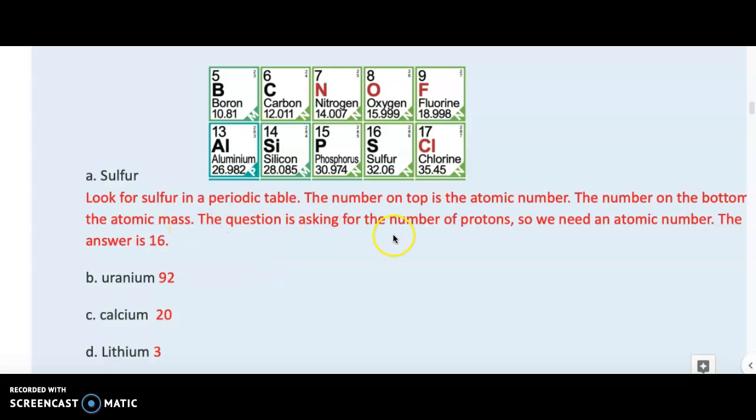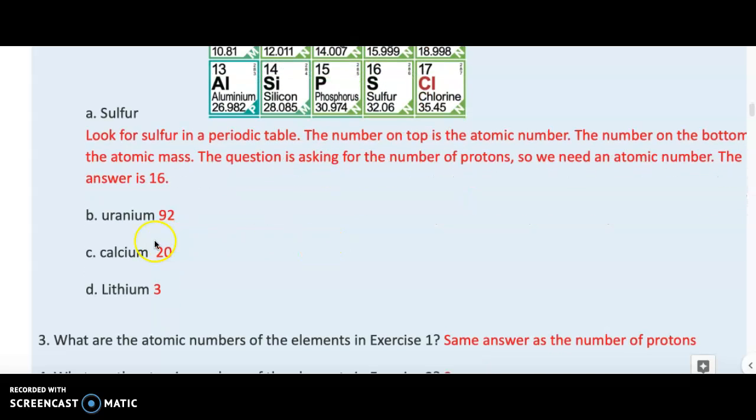So sulfur has an atomic mass of 32.06 grams per mole, and it also has an atomic number of 16. Therefore, it has 16 protons. If you look at uranium, it has 92 because its atomic number is 92. Calcium has 20. Lithium has 3.